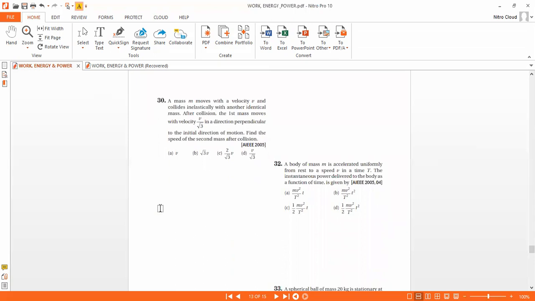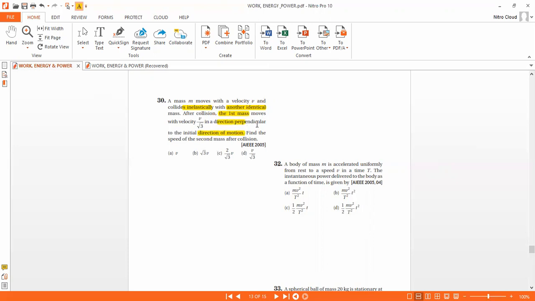A mass m moves with a velocity v and collides inelastically with another identical mass. That means masses are the same. After collision, the first mass moves with velocity v by root 3 in a direction perpendicular to the initial motion.